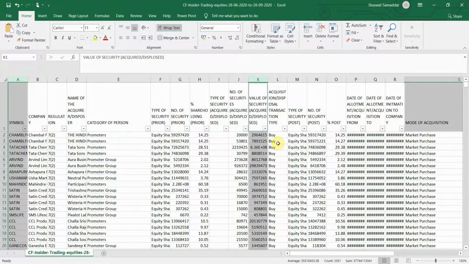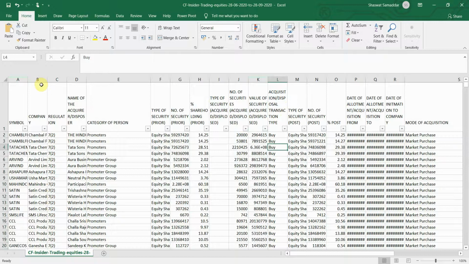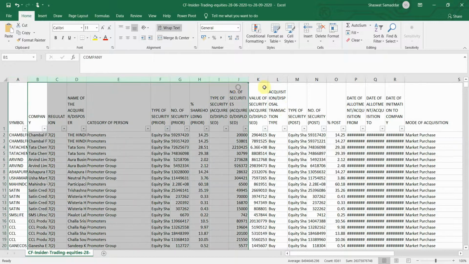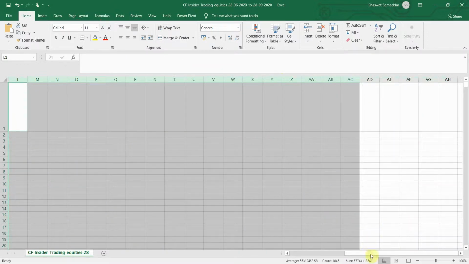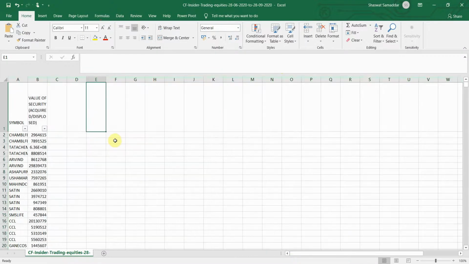And the reason I am keeping the value of security is that through this analysis I want to study the actual flow of money in the market by the promoters or promoter groups. So I hope it's clear why I'm keeping the value of securities column. If it's not, you can ask your questions or doubts in the comment section below. I will be very happy to entertain them. So let me quickly delete all the columns except these two. Alt H, delete column.